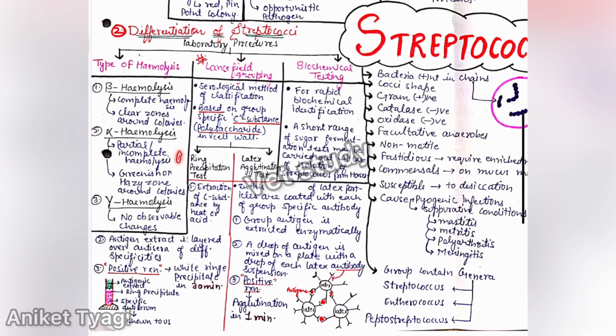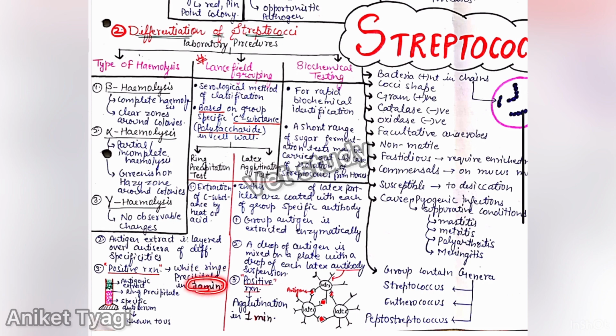So first we will discuss the ring precipitation test. In the ring precipitation test, we extract the C substance, which is our antigen, by the heat or acid method. Any method can be used. Okay, and the extracted antigen is layered over antisera. So what is antisera? Antisera is serum which has specific antibodies. Okay, so we have antisera of different specificities. Next, if there is a positive reaction, then a white ring precipitation will occur in 30 minutes.